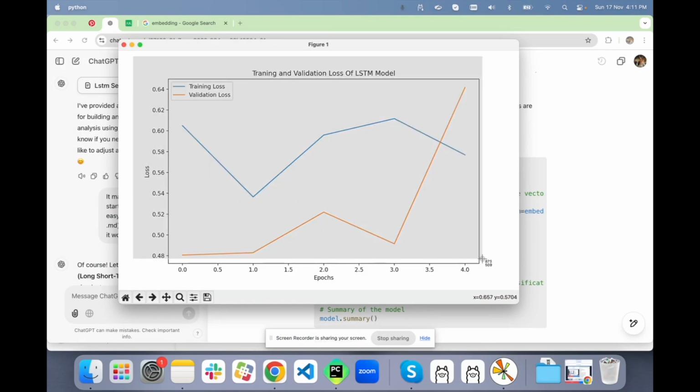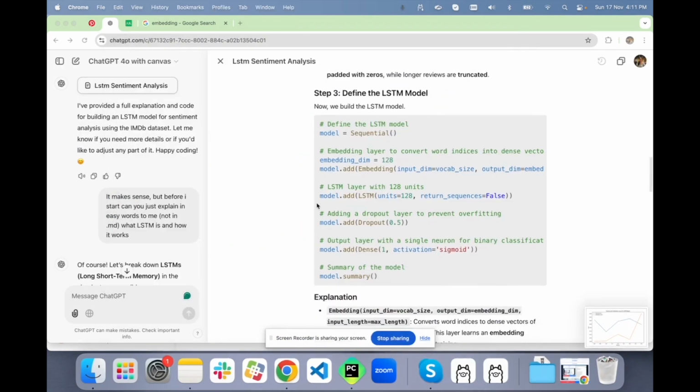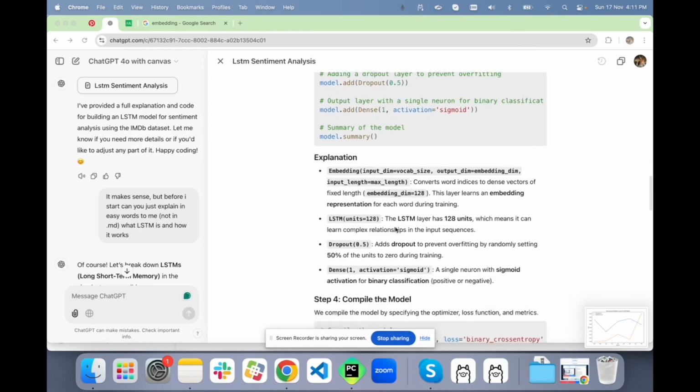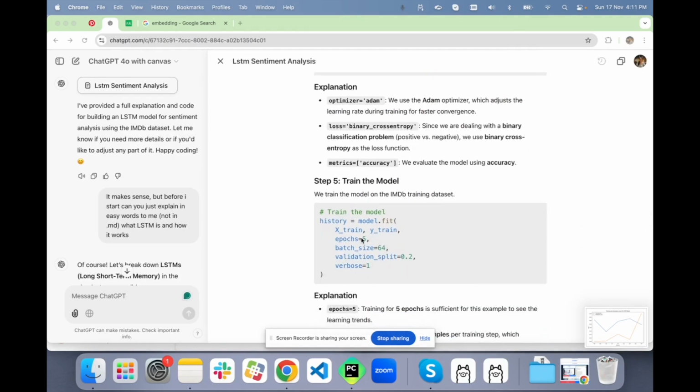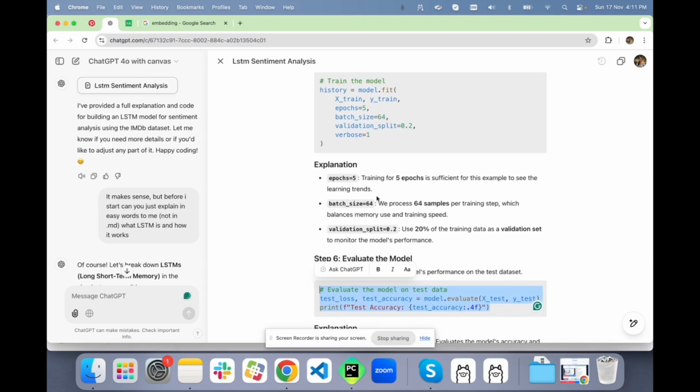So yes, but maybe we can explore a little with changing these parameters. Not here. Here maybe increase the epochs or decrease the batch size. We can also apply hyper tuning to find out the best combination of parameters such that the model performs well.